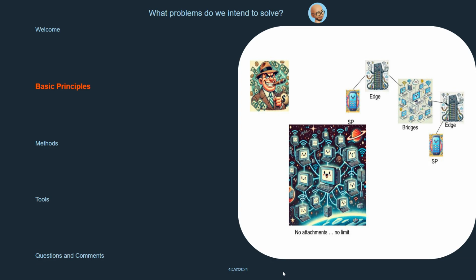First, like the internet, nobody owns TDPnet. Second, main parts. TDPnet is made up of three main parts: service providers, or SPs, edges, and bridges. Third, peer-to-peer network. TDPnet works like a peer-to-peer network where SPs act as the peers, or members. Each peer can connect with many others, and these connections happen using bridges. Fourth, bridges only. Peers need at least one bridge to connect to other peers. They can't connect directly to each other.